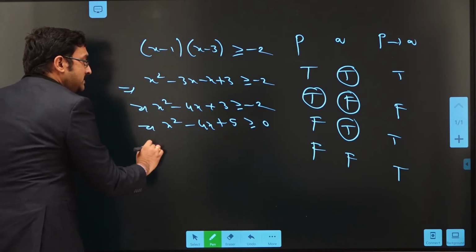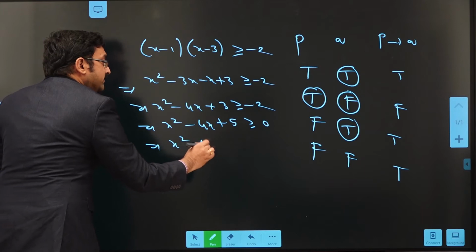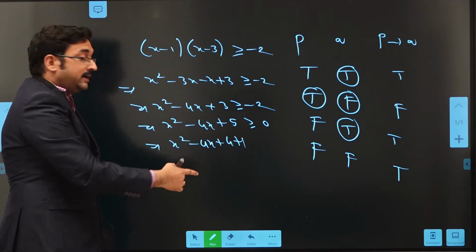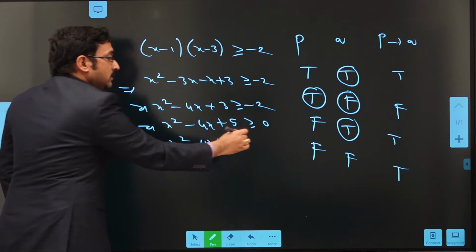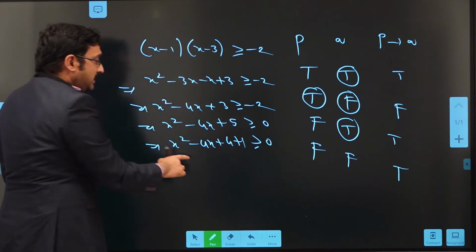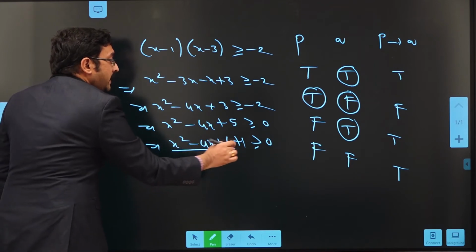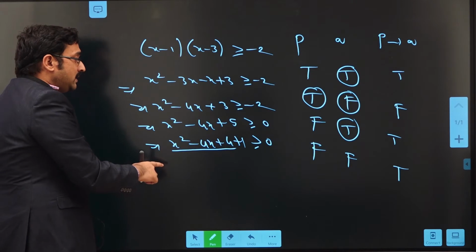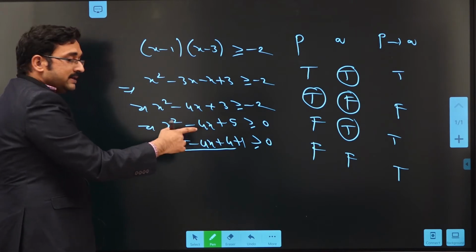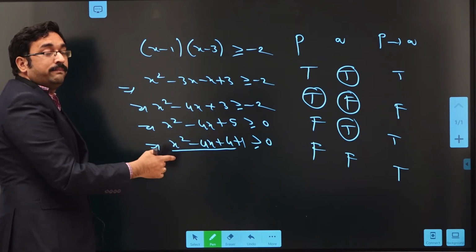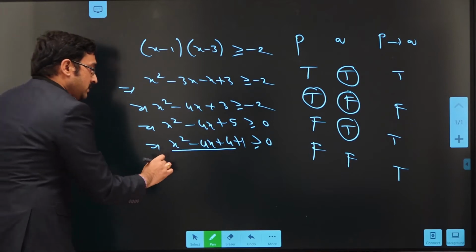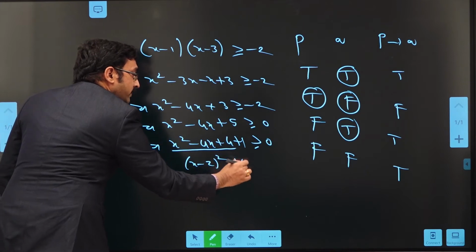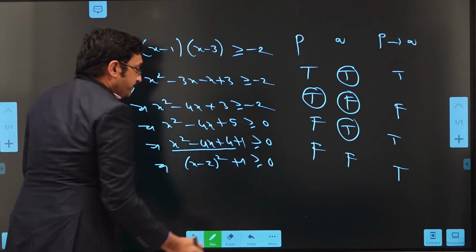We will write it as x square minus 4x plus 4 plus 1. 5 can be written as 4 plus 1, so we can write like this. See the first part, x square minus 4x plus 4. It is in the form a square minus 2ab plus b square. So, apply the (a minus b) whole square formula. That implies (x minus 2) whole square plus 1 is greater than or equal to 0.